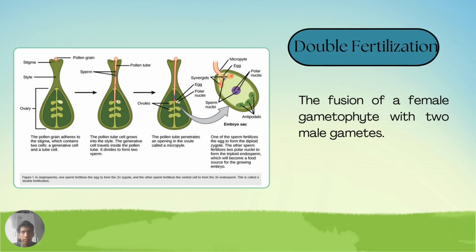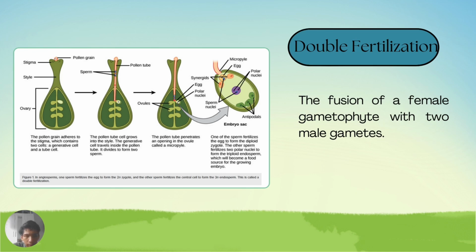So next, double fertilization. Double fertilization is the fusion of a female gametophyte with two male gametes. So we can look at the diagram. The pollen grains adhere to the stigma and contain two cells, the generative cell and the tube cell. The pollen tube cell grows into the style. The generative cell travels inside the pollen tube and is divided into two sperm. The pollen tube penetrates an opening in the ovule called the micropyle.